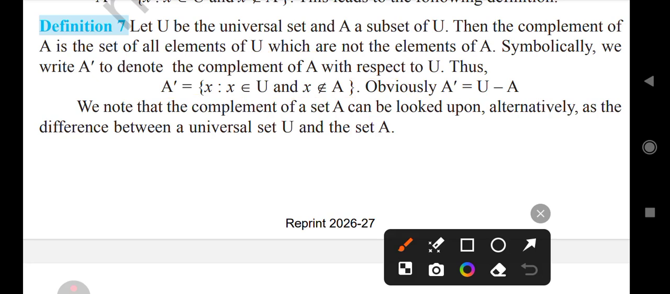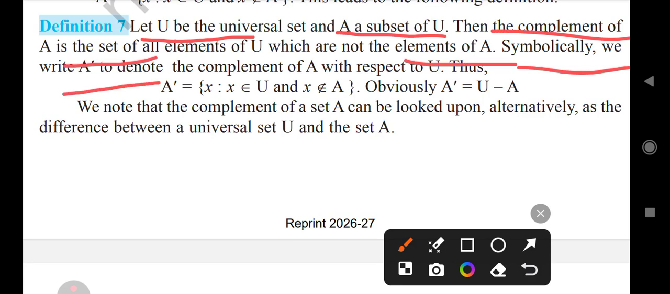I will tell about this again. Let U be the universal set, A be a subset of U. Then the complement of A is the set of all elements of U which are not the elements of A. Similarly, we write A complement to denote the complement of A with respect to U. Thus, complement of A equal to {x such that x belongs to U and x does not belong to A}. Obviously, A complement equal to U minus A.